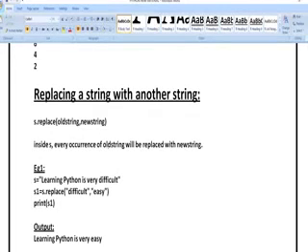So here you can replace a string with one value to another value. So now let us see. I have written s is equal to learning Python is very difficult. So I have taken one string, my string is stored in s. Now I am writing s1 is equal to, I am taking a new string with name s1. s1 is equal to s.replace('difficult', 'easy'). What is the meaning of that is, in place of difficult replace the word easy. Now print s1 means what you are going to get is learning Python is very easy.